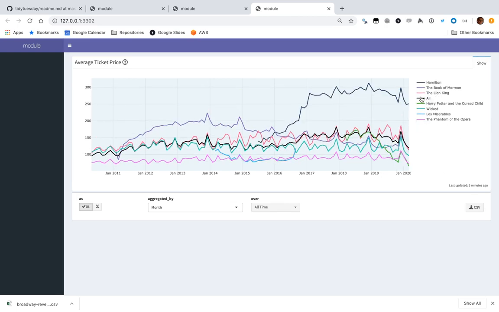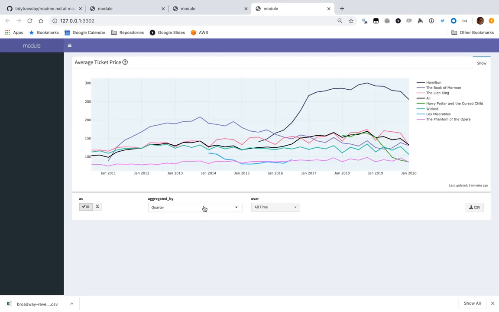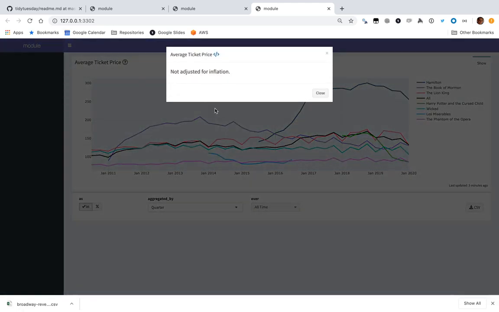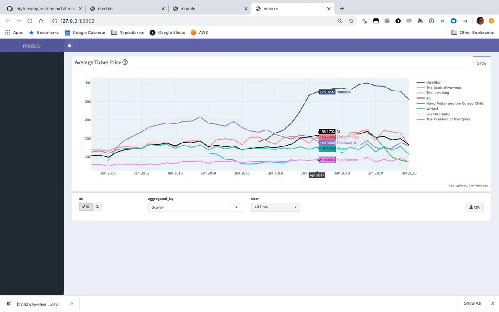You can choose what you want to look at because it's a Plotly graph. You can then say, oh, I looked by month, but I really want to look by quarter, smooth out that variation, or by rolling windows. So the story is all of this has this aggregate by over, and you can still export the data in whatever form. So the story is you have your documentation. These are the features of Shiny metrics. The idea is as long as you calculate the data in the right way, there's a way to explore this.